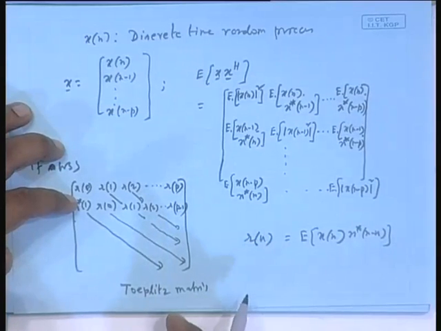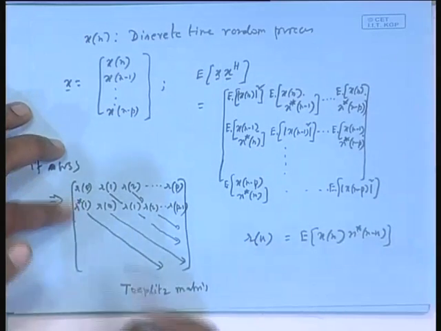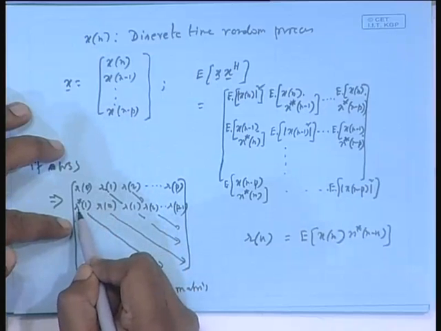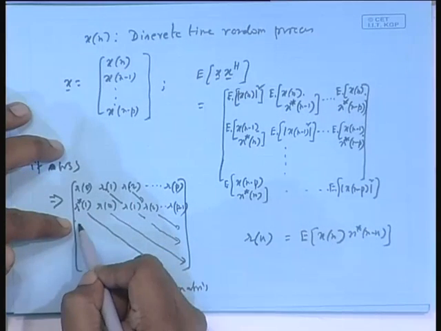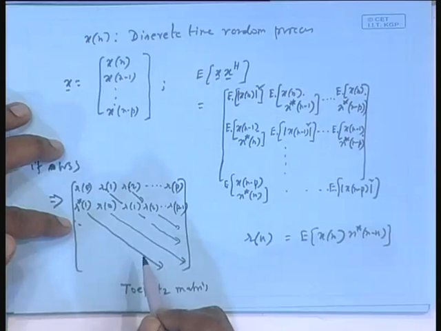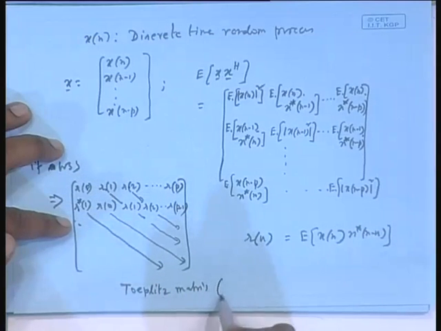But this is not only Toeplitz, this has got another structure, Hermitian, that this element and this element are conjugate of each other. This guy and this guy are conjugate of each other. There is an extra thing which is the Hermitian property. So, I am writing Hermitian.